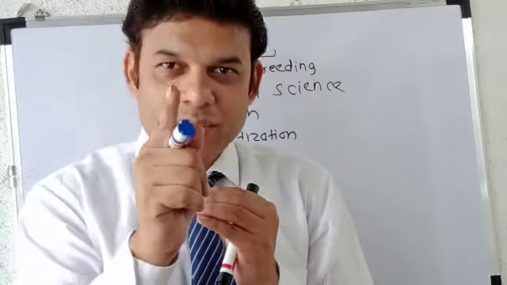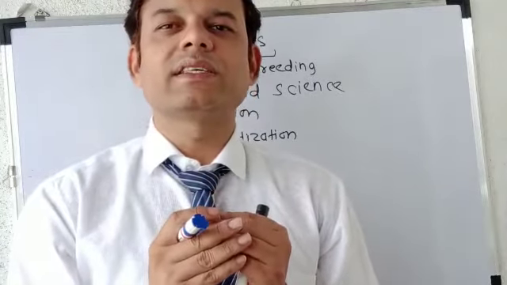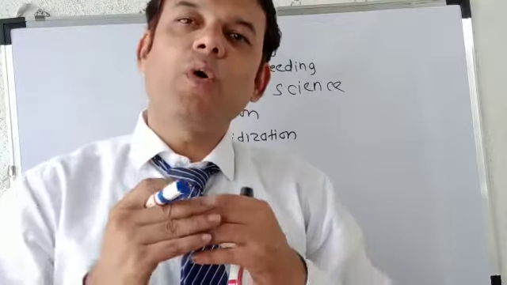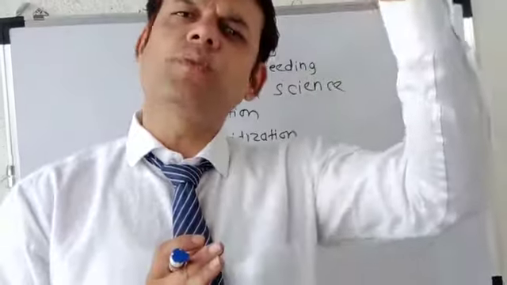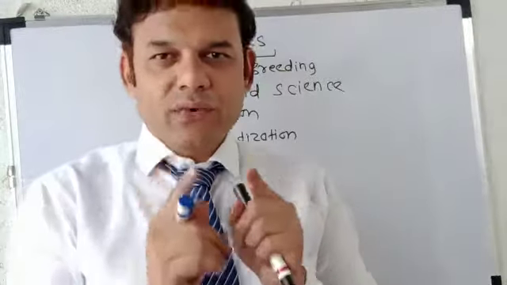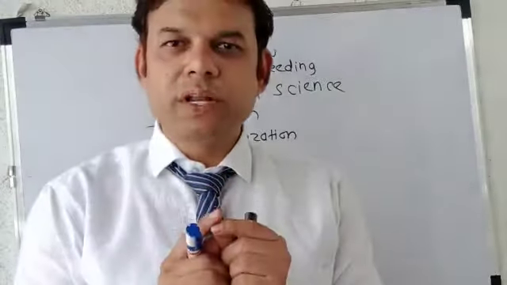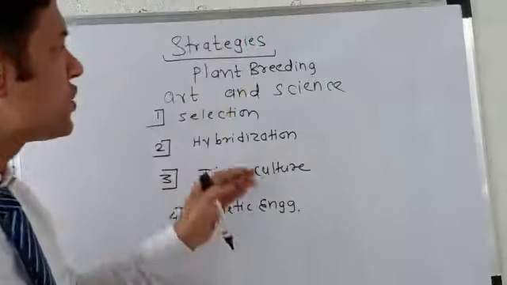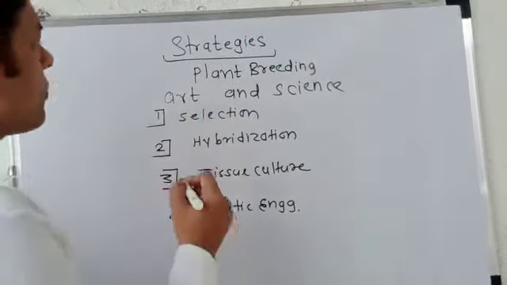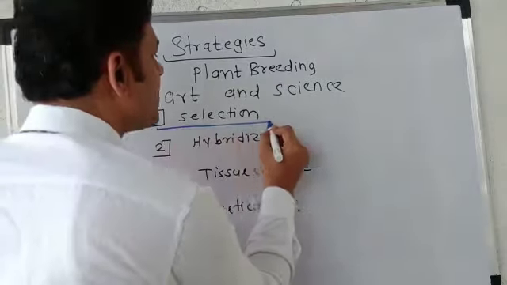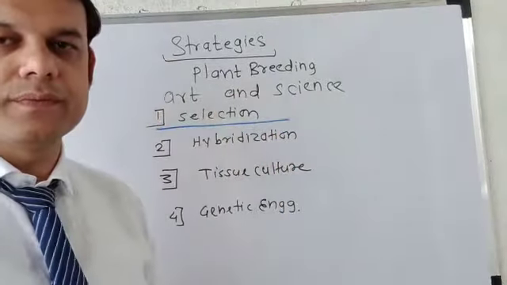That is exactly what Malthus, the famous demographer, has said. He said that the population will always grow and it will outsmart the resources. Resources will always be less. And therefore, to bridge that gap between food demand and agriculture production, we are going to study these different techniques of plant breeding. Now first of all, we talk about the first method, that is called selection.